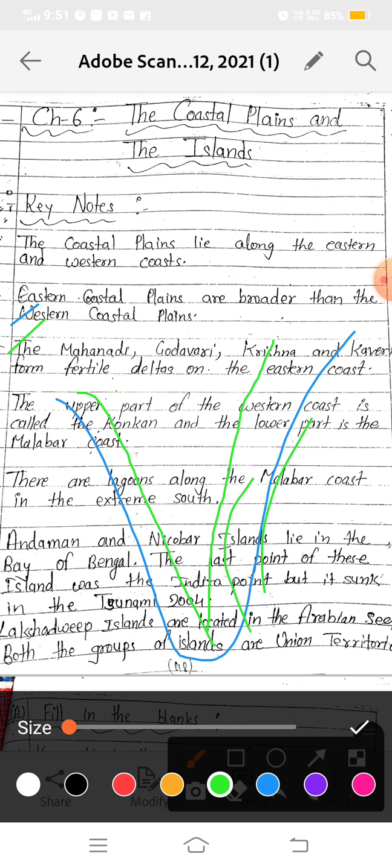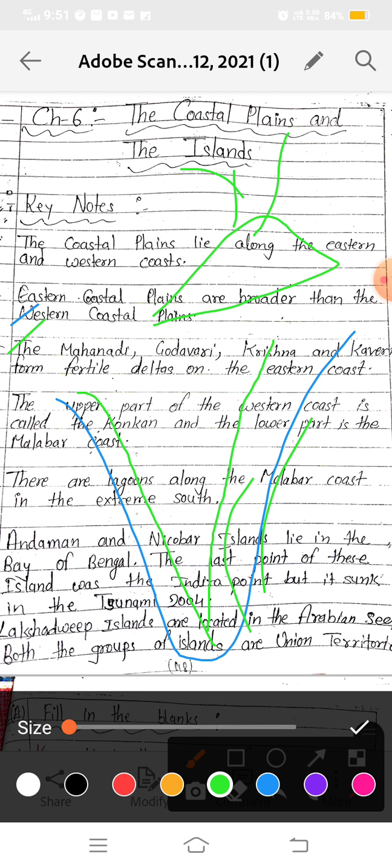And as you know, deltas are the triangular patches of land at the mouth of the river, before it merges into the water bodies, the oceans or sea.